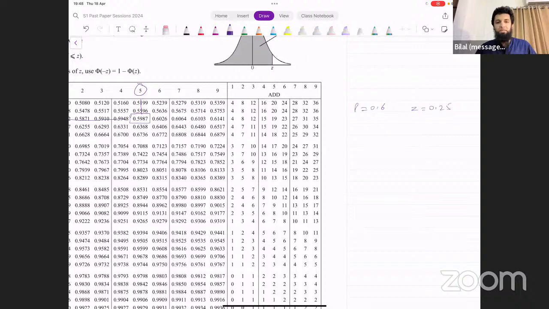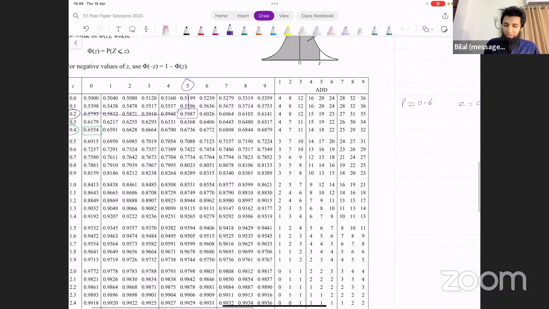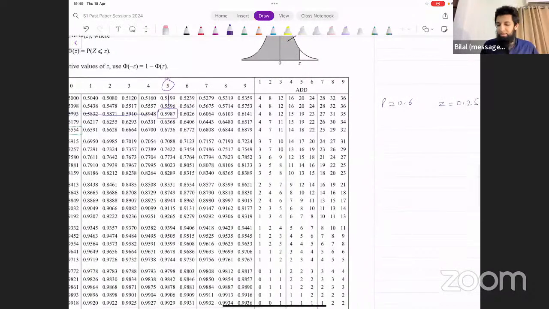These are the first two decimals. Now, what about the third decimal? We wanted 0.6. That means 0.6000 to 4 decimal places, right? What we found in the table was 0.5987. How much do we still need to add to 0.5987? What's the difference between these two values? 13 at the end, right? So we need to add 13 to it.